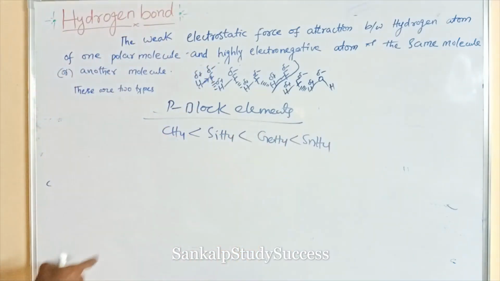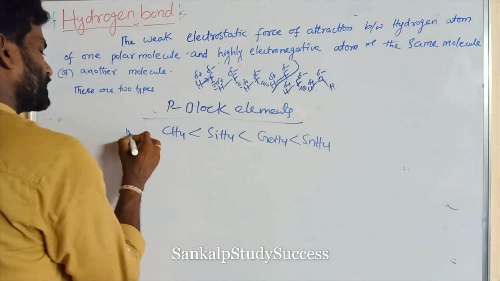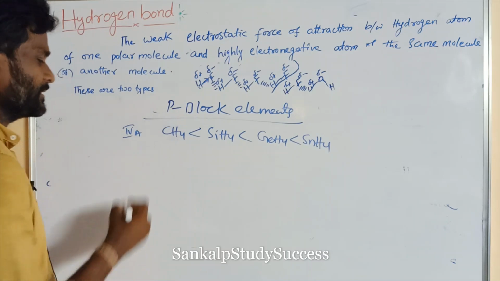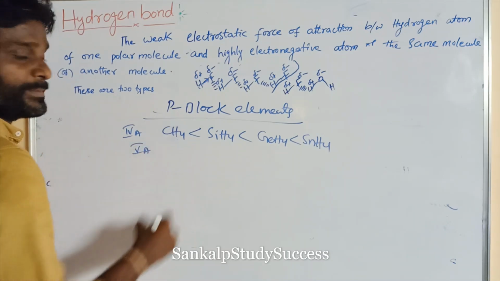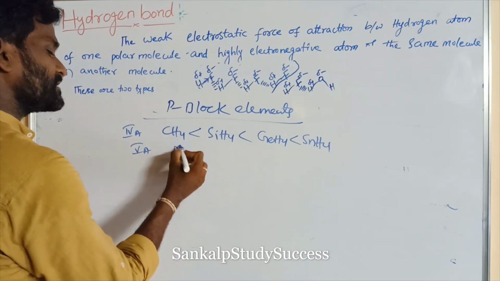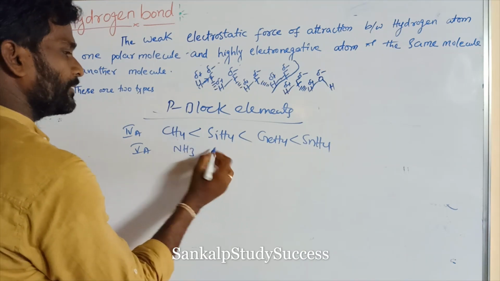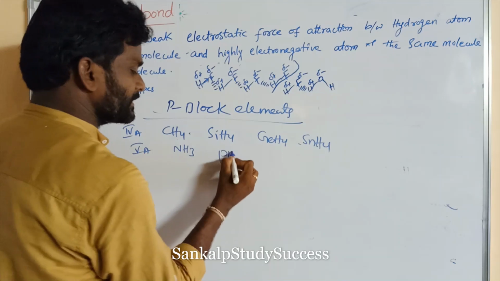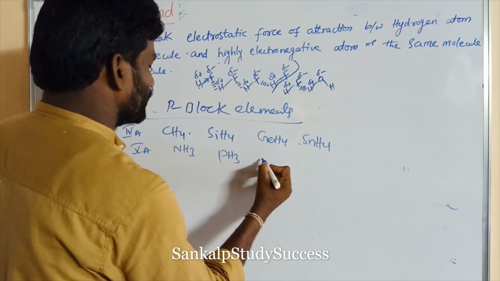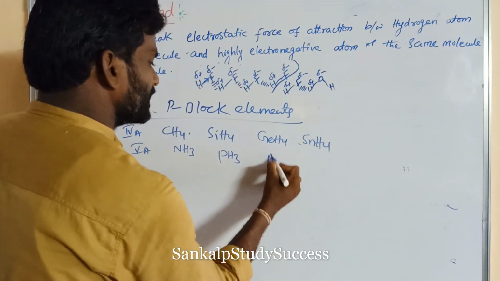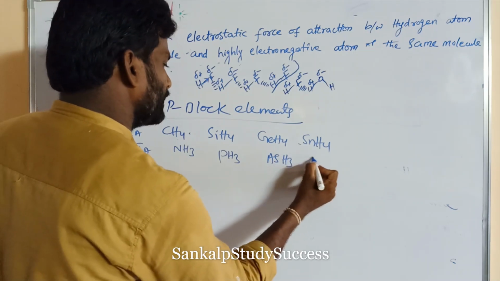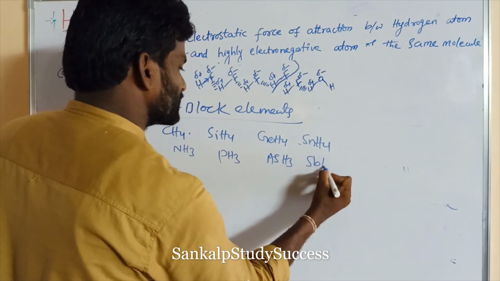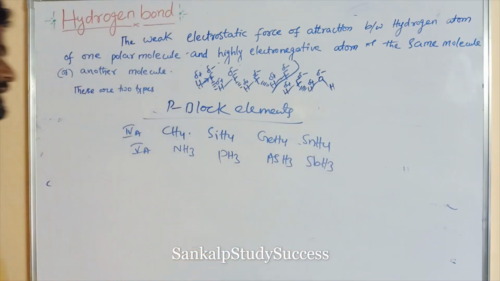These are the hydrides of group 14 elements. Similarly, we can take group 15 elements: NH3, PH3, AsH3 arsenic hydride, and SbH3 antimony hydride.